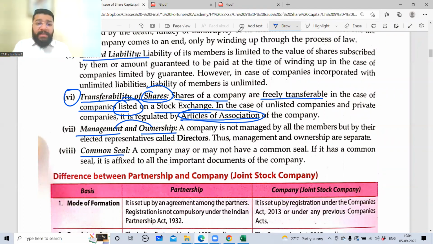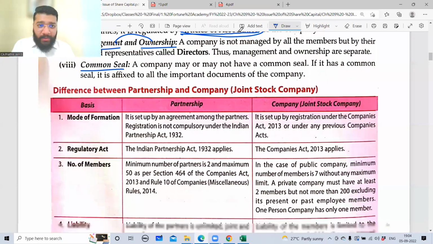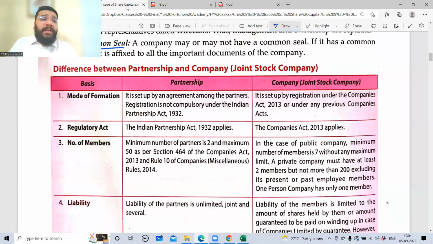I think till this we have studied in the last class. Okay. Now guys, difference between partnership and the company. Partnership, mode of formation. How is a partnership formed? It is set up by an agreement. Agreement is mandatory, whether oral or written. It is up to you. If you have oral, then you might have a problem. That is your headache. But oral is allowed.